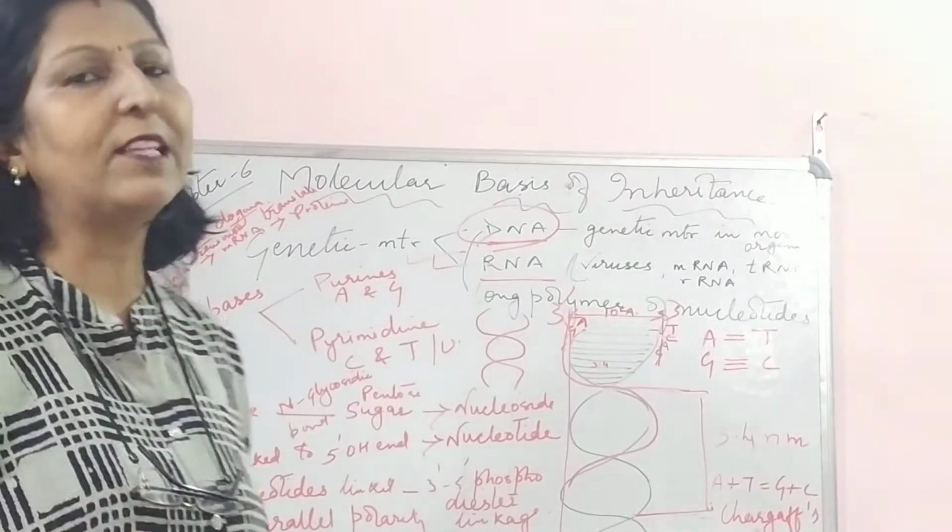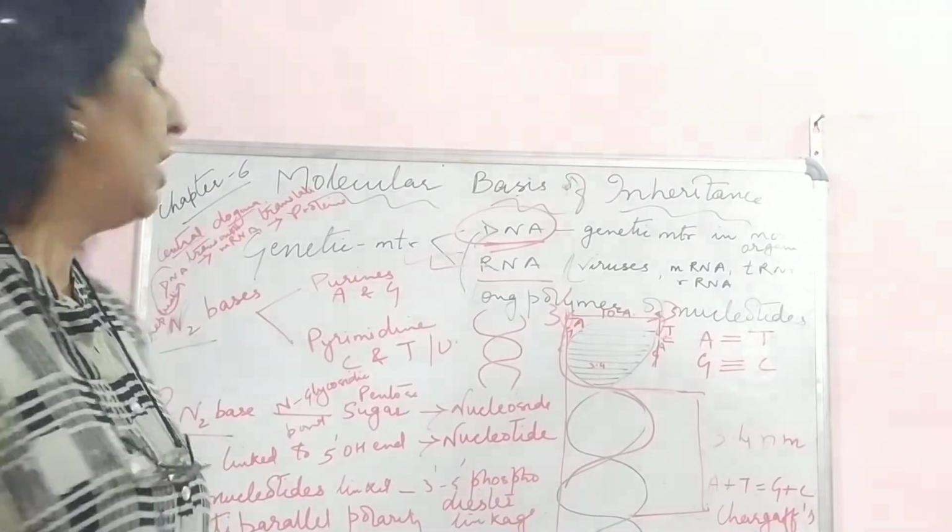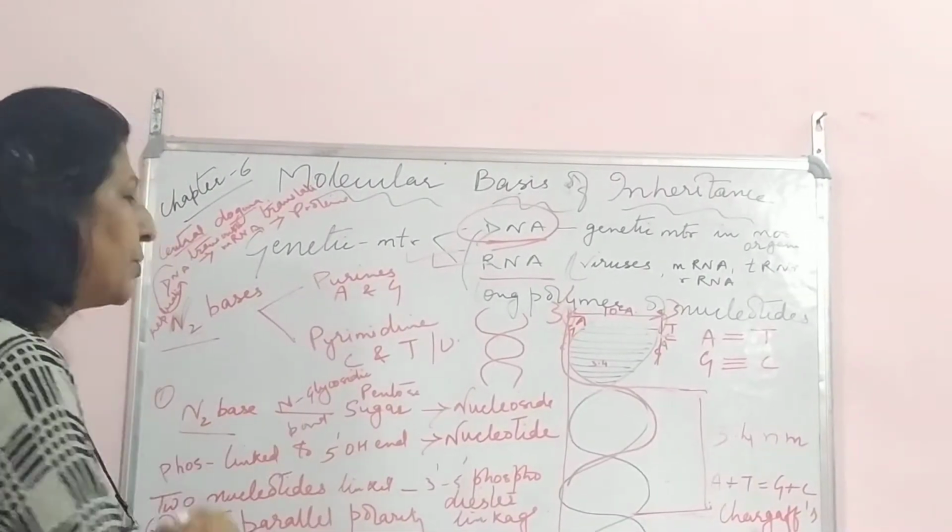Now nitrogen bases also are of two types. Please go on preparing the notes along with the lectures. So nitrogen bases also are of two types. Now what are they?